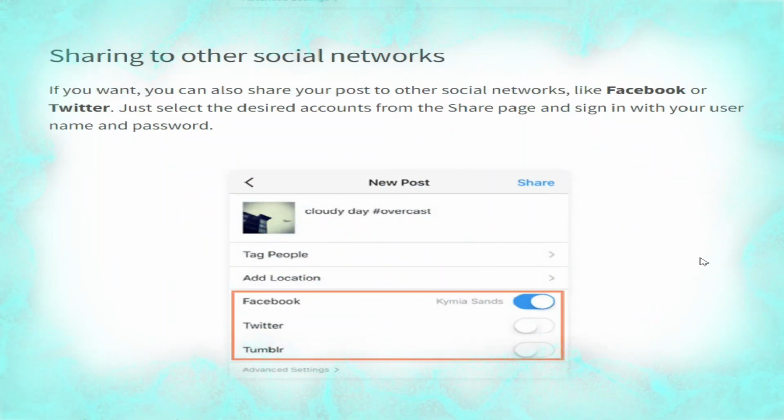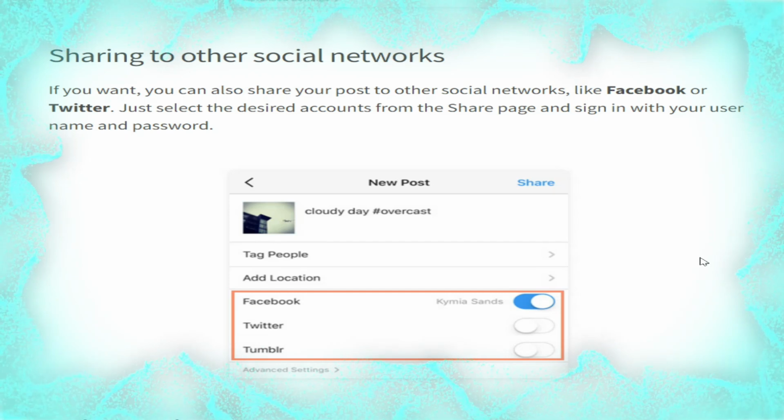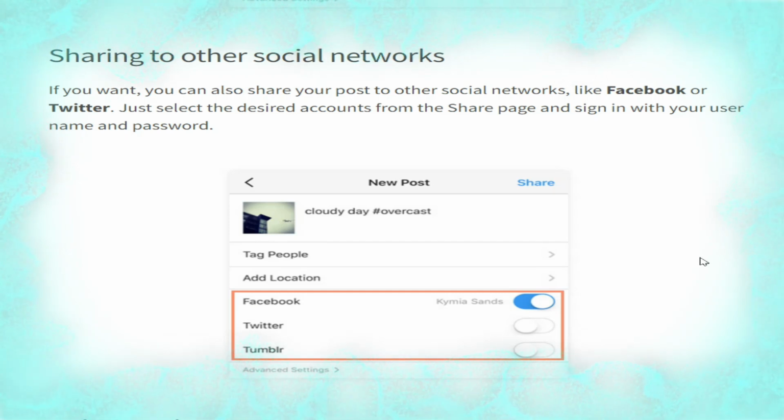Now we talk about sharing to other social networks. If you want, you can also share your post to other social networks like Facebook or Twitter. Just select the desired account from the share page and sign in with your username and password.